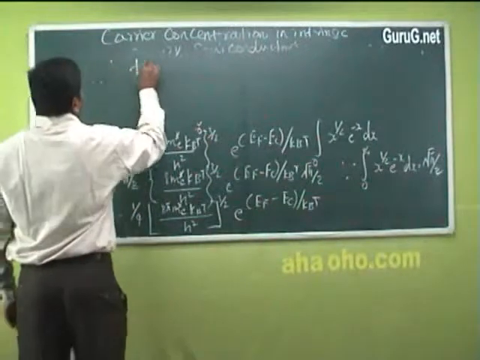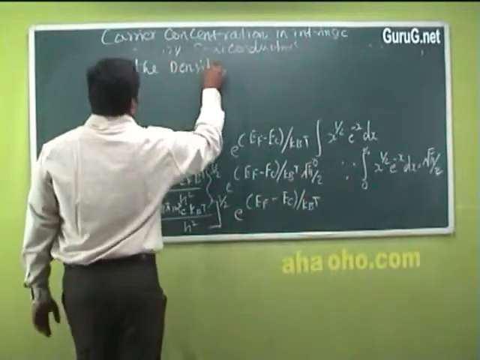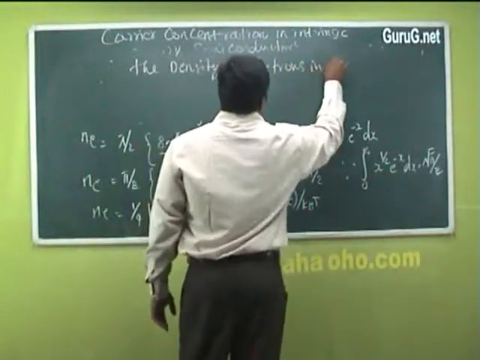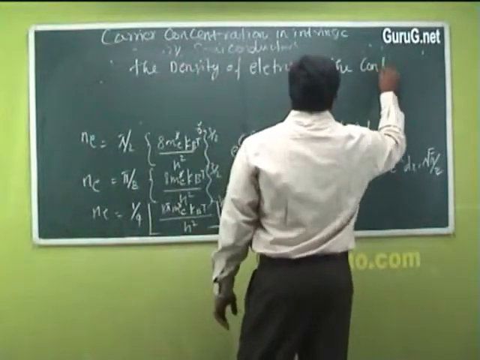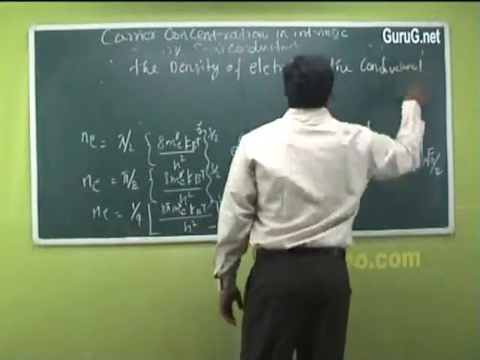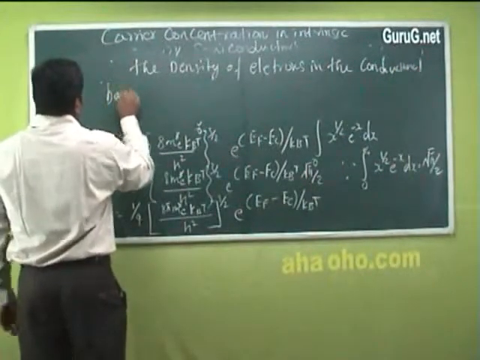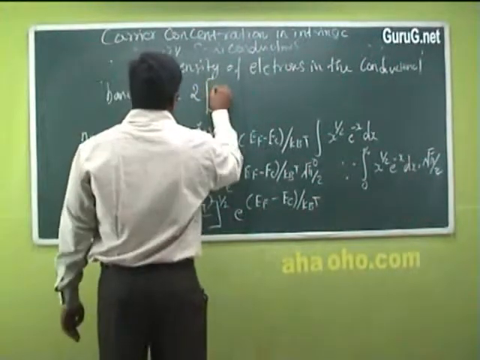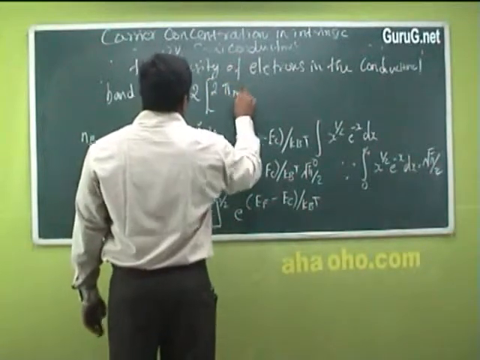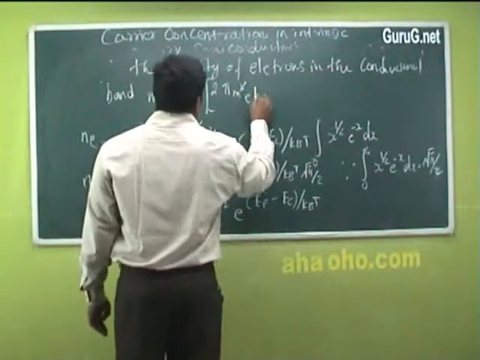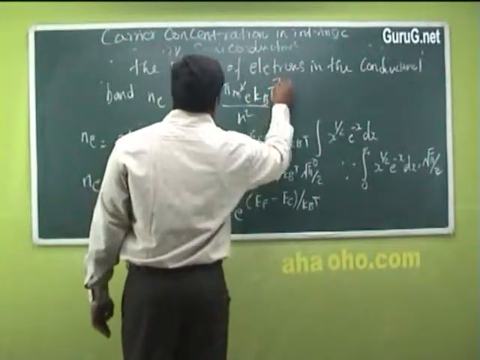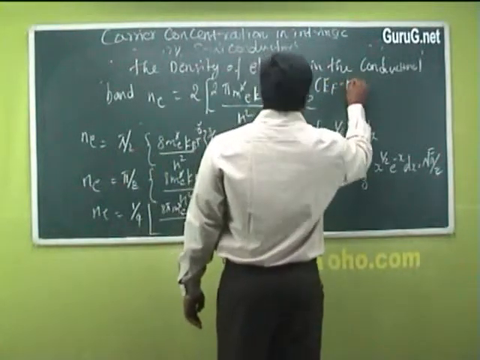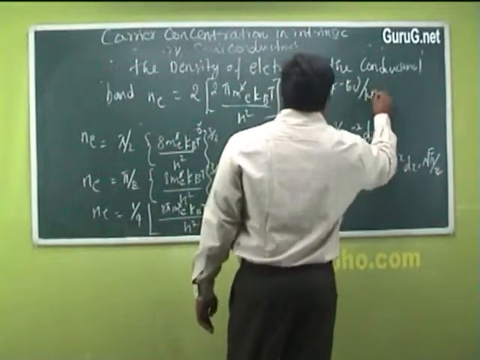Therefore the density of electrons in the conduction band N of E is given as 2 into (2 pi m star E KBT divided by h bar square) whole power 3 by 2 into e power (EF minus EC) divided by KBT.